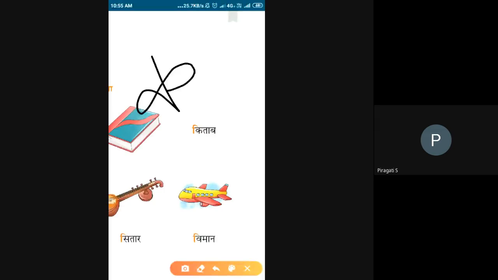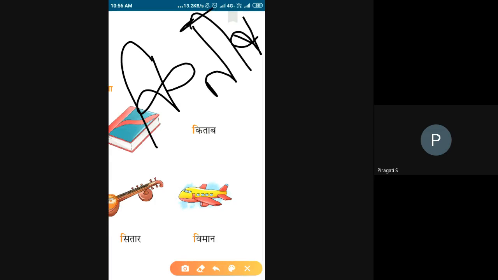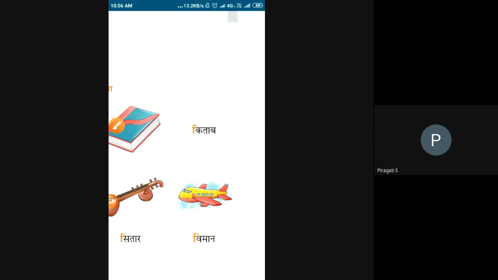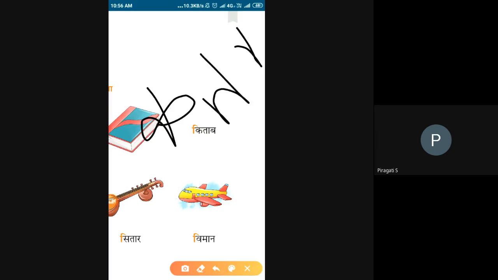This is ka. As we know, this is ta and this is ba. Here we are having two signs. One more time I'm writing. So this is ka, this is ta and ba. We are adding two signs, the e sign and the a sign. Whenever we add the sign, the pronunciation changes here.